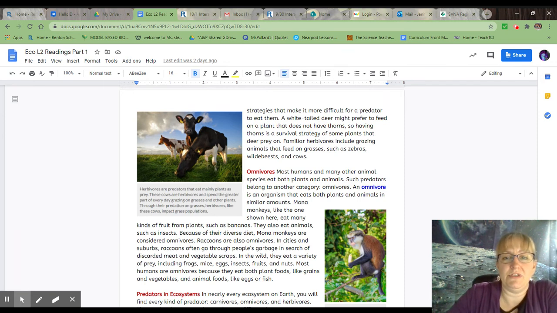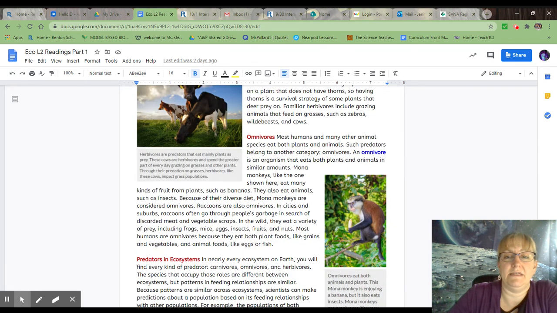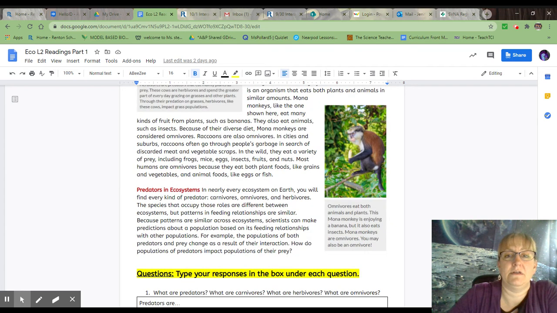Omnivores. Most humans and many other animal species eat both plants and animals. Such predators belong to another category, omnivores. An omnivore is an organism that eats both plants and animals in similar amounts. Mona monkeys, like the ones shown here, eat many kinds of fruit from plants, such as bananas. They also eat animals such as insects. Because of their diverse diet, Mona monkeys are considered omnivores.